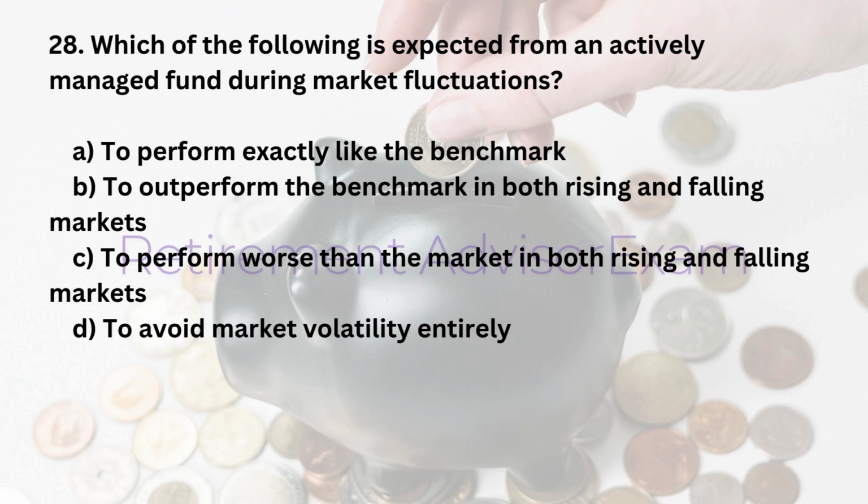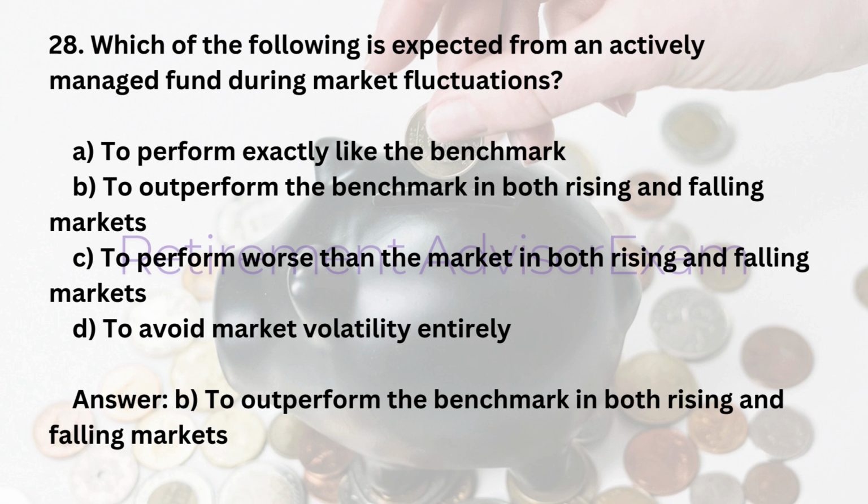28. Which of the following is expected from an actively managed fund during market fluctuations? A. To perform exactly like the benchmark. B. To outperform the benchmark in both rising and falling markets. C. To perform worse than the market in both rising and falling markets. D. To avoid market volatility entirely. Answer: B. To outperform the benchmark in both rising and falling markets.